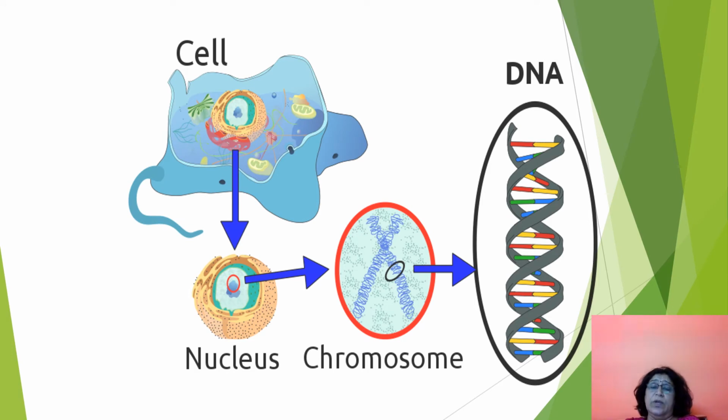Next topic is nucleic acids. You all know that our body is made up of simple units called cells. Each cell contains a nucleus. In the nucleus, the chromosomes are present, and on the chromosomes is present the genetic material, DNA and RNA. So this DNA is a genetic material.